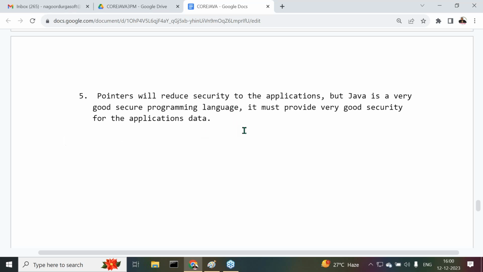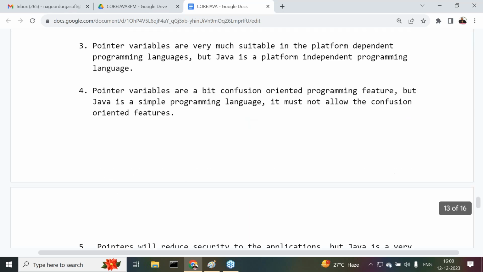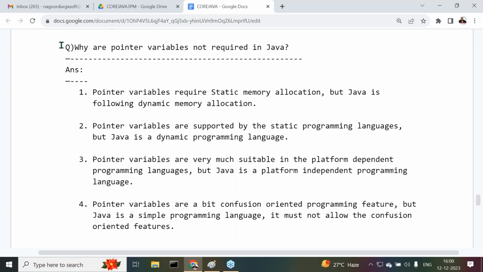Because of these many reasons, we can conclude that pointers are not suitable in the case of Java, but pointers are required in the case of C and C++. Come again here. What exactly the question here I've asked there? Why are pointer variables not required in Java? This is a question. Pointer variables require static memory allocation, but Java is following dynamic memory allocation. Whereas in C and C++, which memory allocation is going on? Static memory allocation is going on. So pointers are suitable in C and C++, but pointers are not suitable in Java.